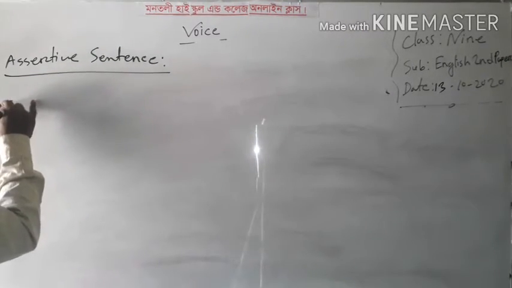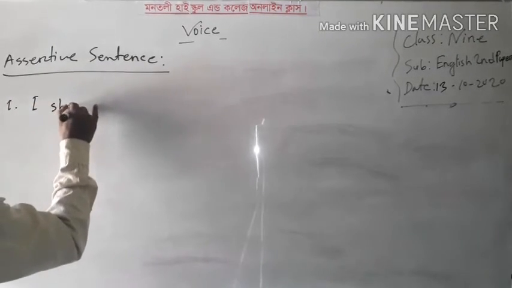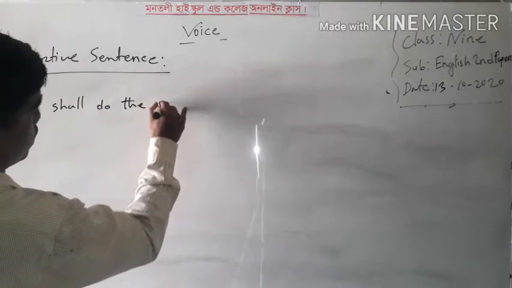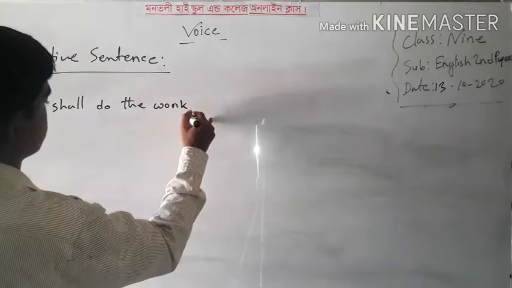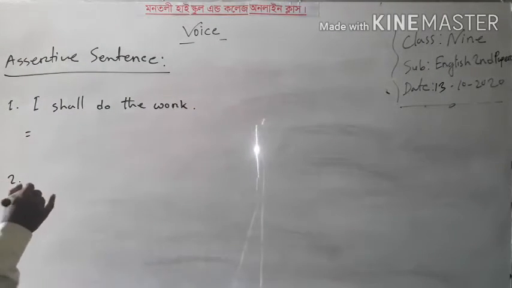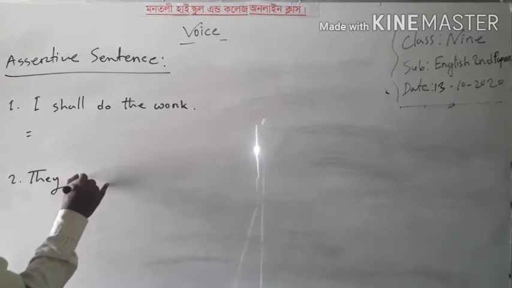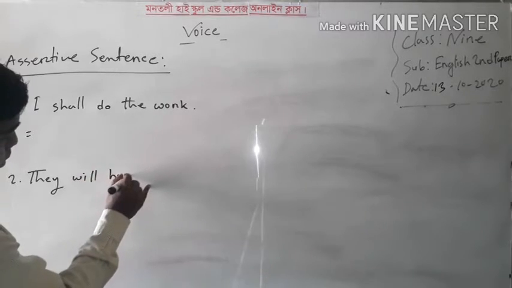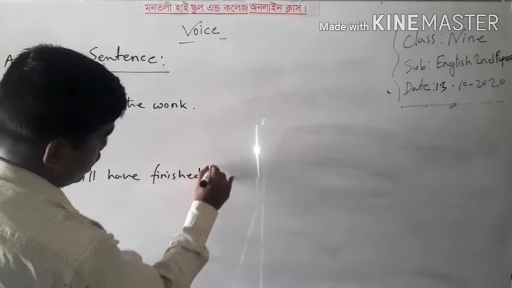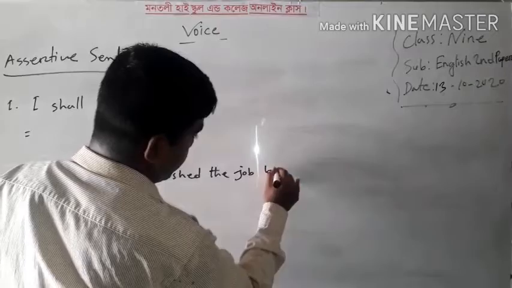Number 1, I shall do the work. Number 2, they will have finished the job by this time.